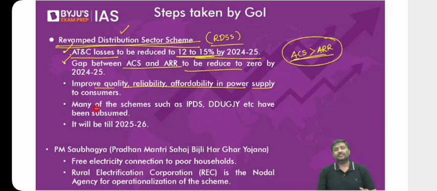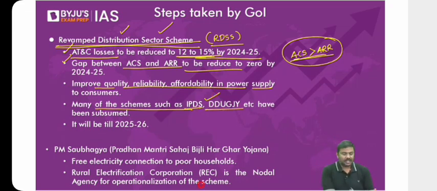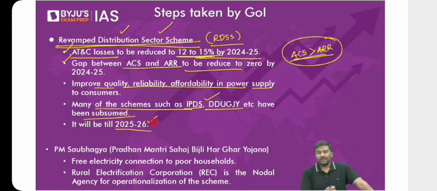And many other schemes which were implemented earlier as individual schemes, now all of them have been subsumed under the concept of RDSS. Now simply buy out the names. Do not worry about these schemes. Why? These are no more individual schemes. One is Integrated Power Distribution Scheme, IPDS, Deen Dayal Upadhyaya Gram Jyoti Yojana, etc. All of them have been brought under the concept of RDSS. And this will be implemented till 25 and 26. So this is one very important reform.